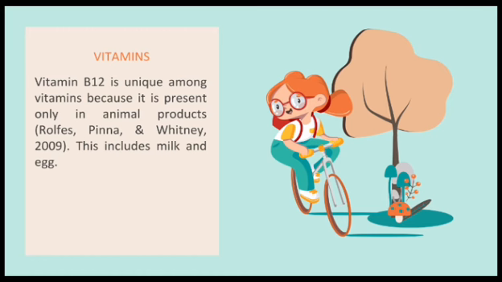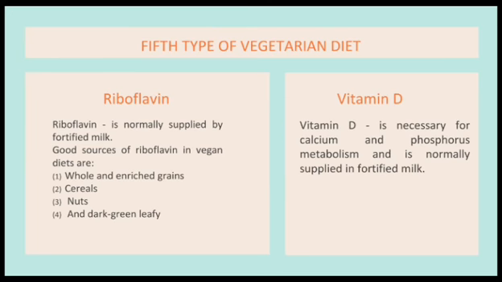Next is vitamins. Vitamin B12 is unique among vitamins because it is present only in animal products, Rolfs, Pina, and Whitney 2009. This includes eggs and milk. Children who totally omit animal sources therefore need to have these vitamins supplemented daily. Reliable supplements of B12 include vitamin B12 tablets or fortified foods such as commercial breakfast cereals, soy beverages, and some brands of nutritional yeast. For the riboflavin, it is normally supplied by fortified milk.